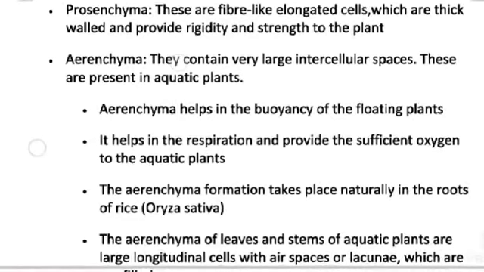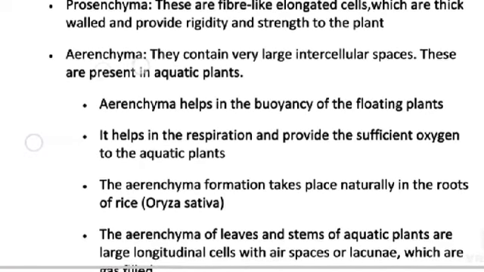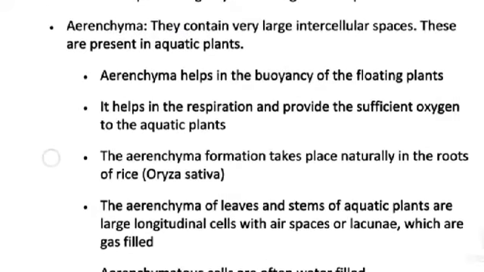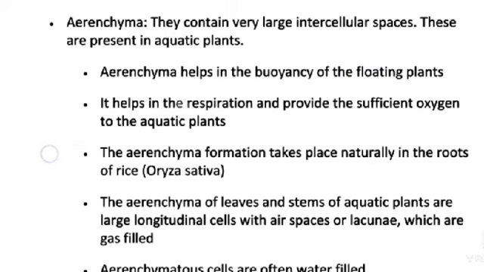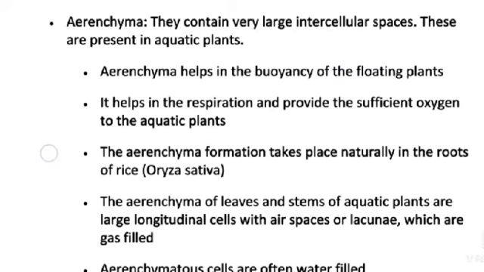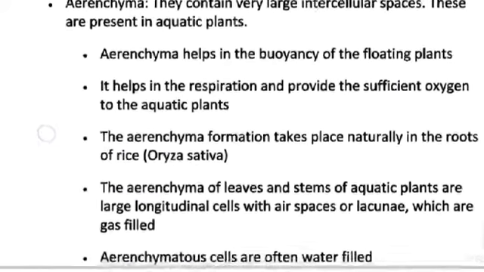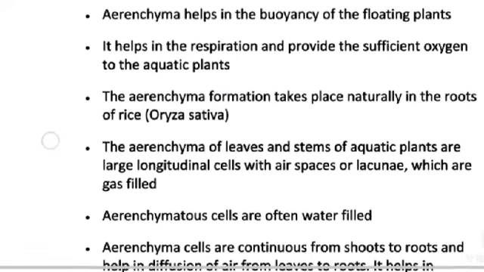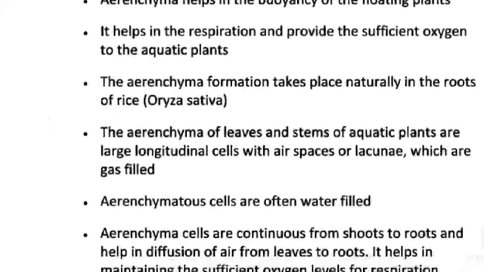Aerenchyma. They contain very large intercellular space. These are present in aquatic plants. Aerenchyma helps in the buoyancy of the floating plants. It helps in the respiration and provides sufficient oxygen to the aquatic plant. The aerenchyma formation takes place naturally in the root of rice, that is called Oryza sativa.